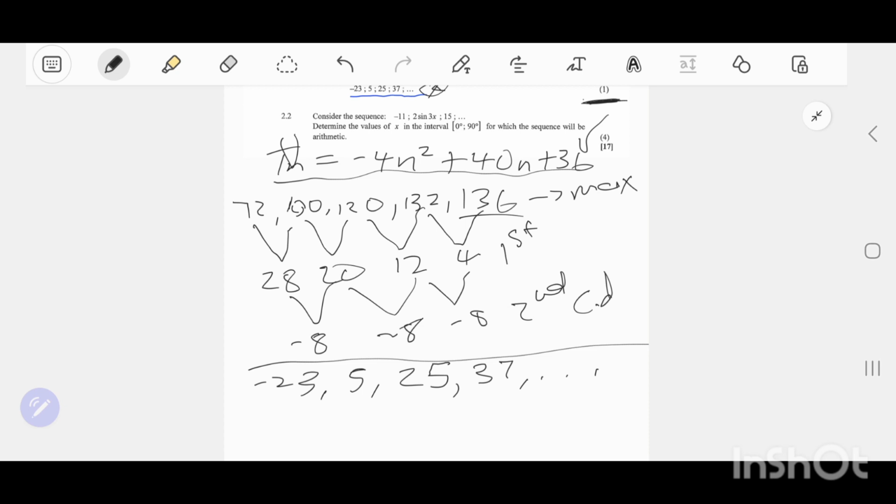So they are saying calculate what, people? The maximum value of this sequence.